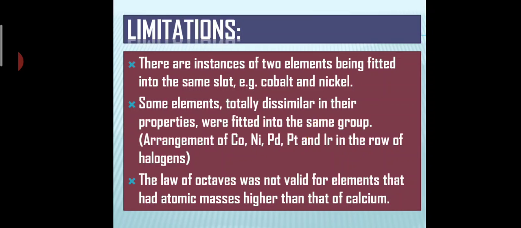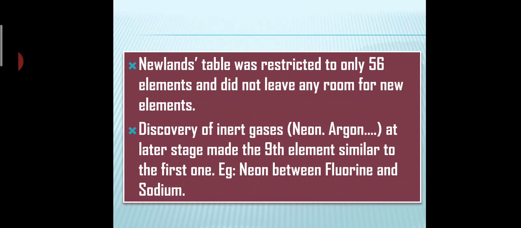The third limitation is that the law of octaves was not valid for elements that had an atomic mass higher than that of calcium. Anything with a higher atomic mass than calcium, this law of octaves was not applicable. Next, Newland's table was restricted only to 56 elements and did not leave any room for new elements. He was able to give this idea only for 56 elements, and after that there was no provision for adding new elements at all.